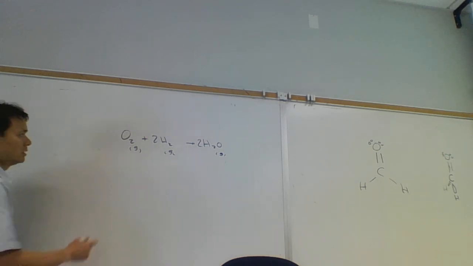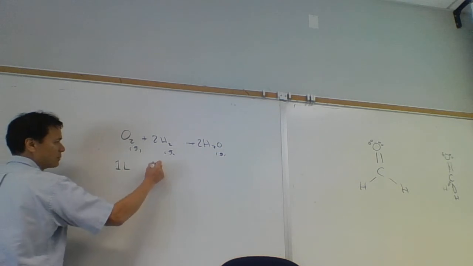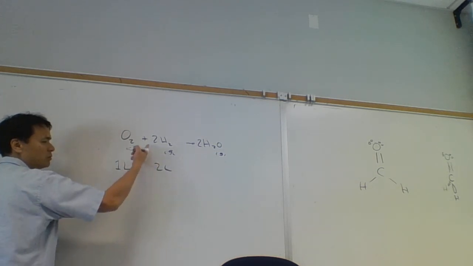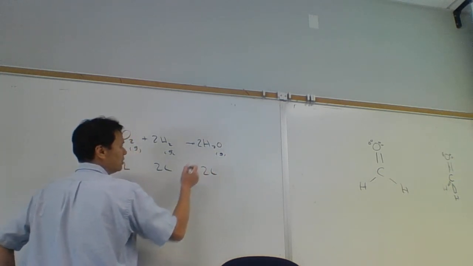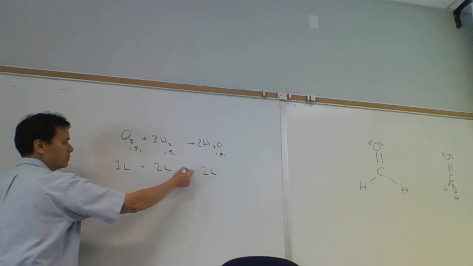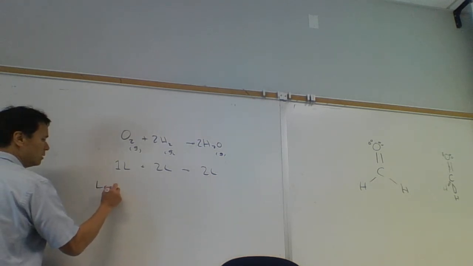Avogadro's law just says this. If I take 1 liter of oxygen gas, I'm going to need 2 liters of hydrogen gas because 2 liters will have twice as many particles. And that's going to give me 2 liters of H2O gas. All these have to be gases for this to work. So 1 liter of oxygen plus 2 liters of hydrogen gives me 2 liters of water. And so this is the law of combining volumes.